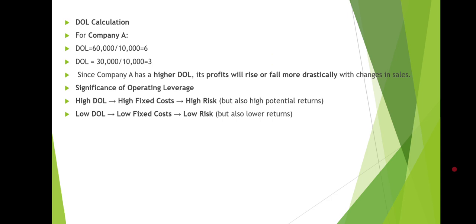Okay, in that way you can calculate the degree of leverage. And since company A has a higher degree of leverage, that means its profit will rise or fall more drastically with changes in sales. And what is the significance of operating leverage? If high degree of leverage, that means high fixed cost, and there is high risk but also high potential return. In case of low degree of leverage, that means low fixed cost, low risk, but also lower return.